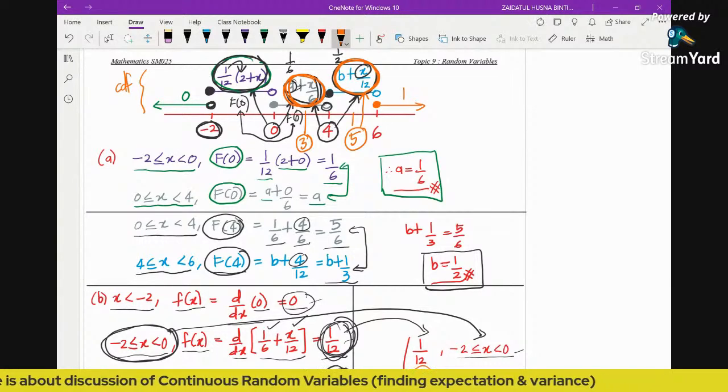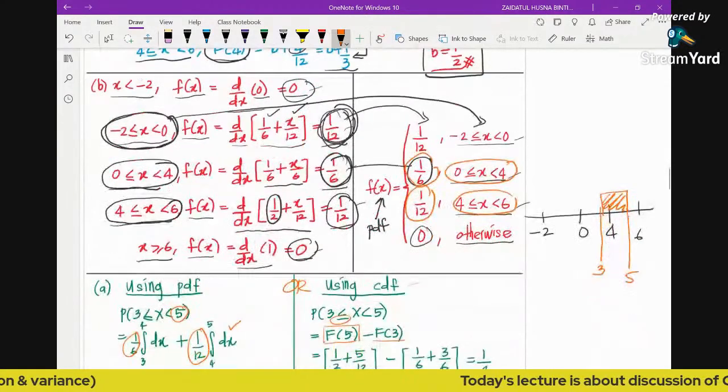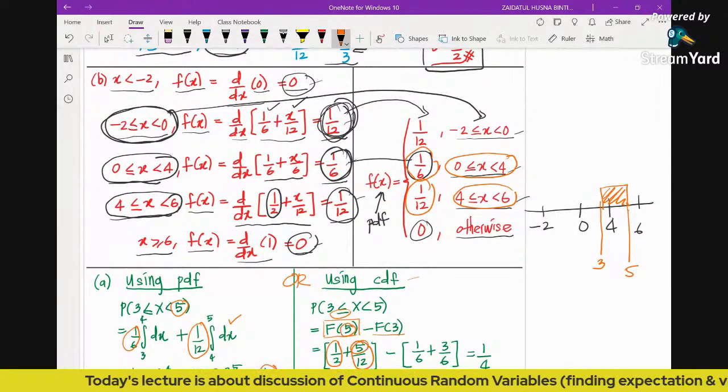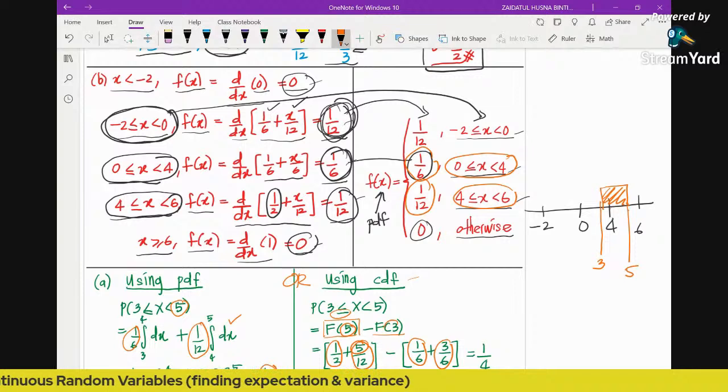You substitute 5 into 1 over 2 plus x over 12, replacing the x with 5. And this is the value of a from just now, 1 over 6 plus x over 6, and because this is 3, we replace the x with 3.